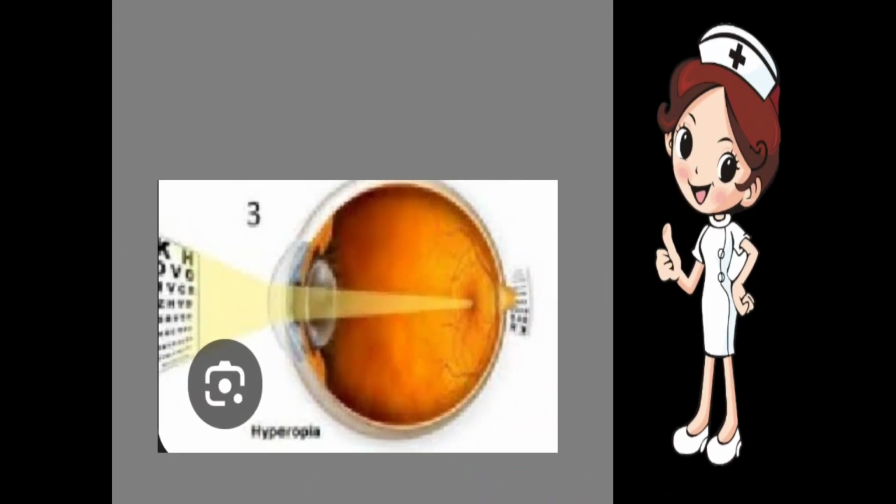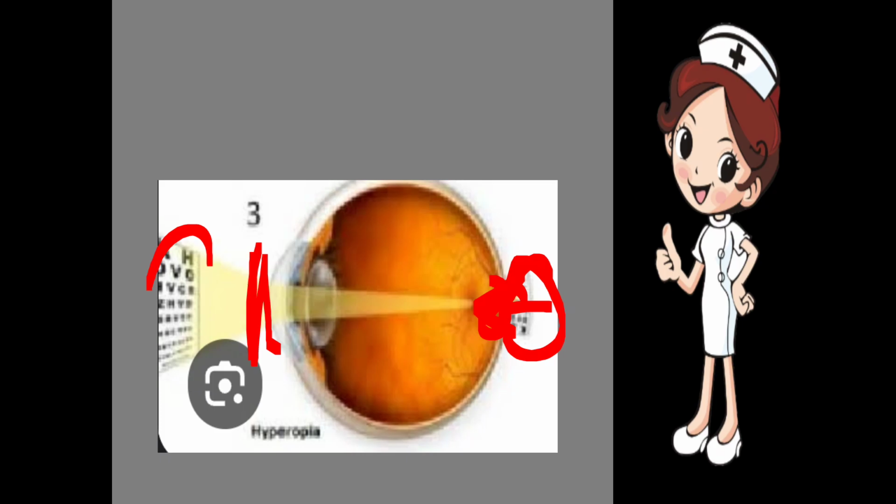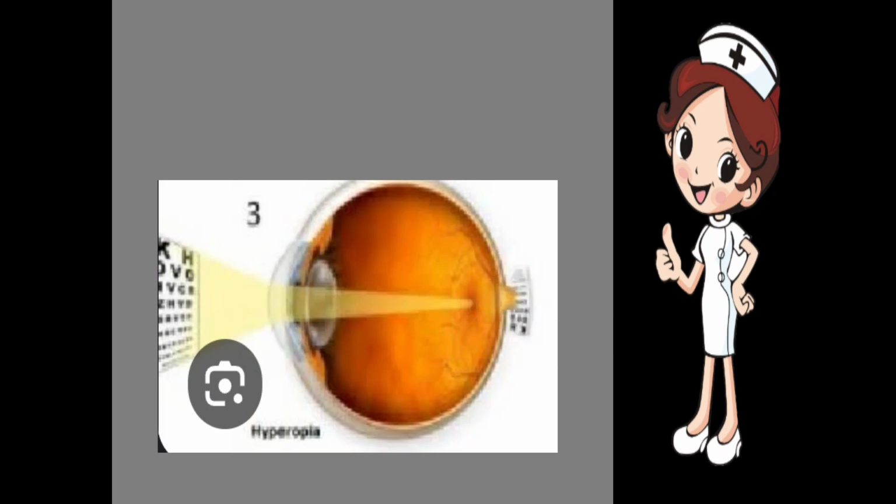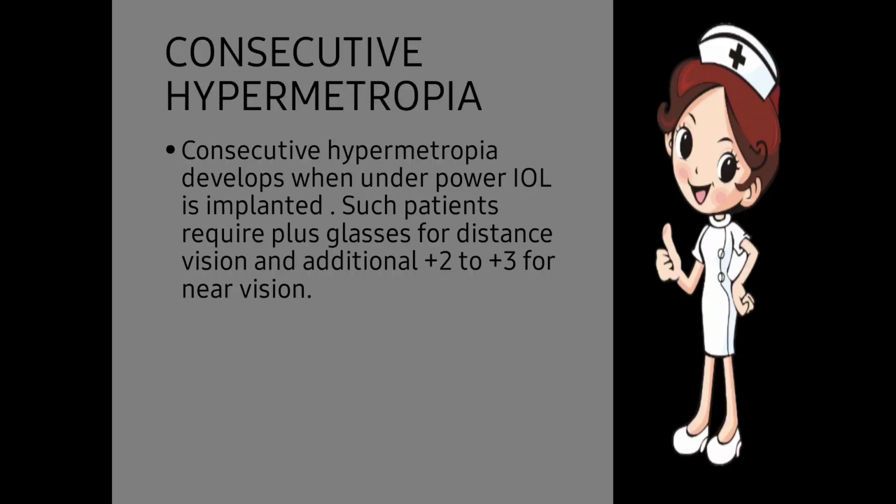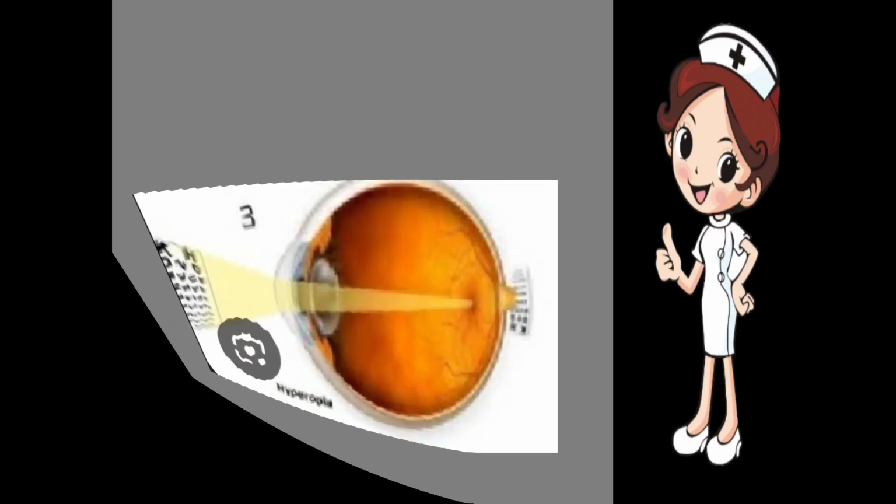In hypermetropia, the image will form behind the retina, so we will provide plus power glasses so that the image forms on the retina. This is known as consecutive hypermetropia. Those patients require both glasses in plus, and in consecutive myopia, distance glasses should be minus and near glasses should be plus.